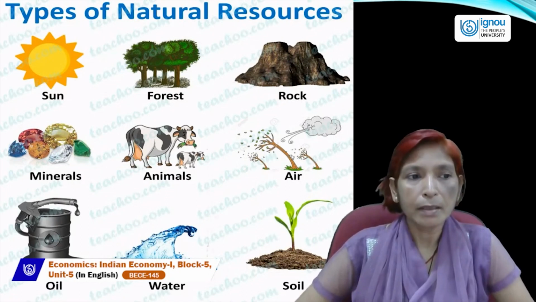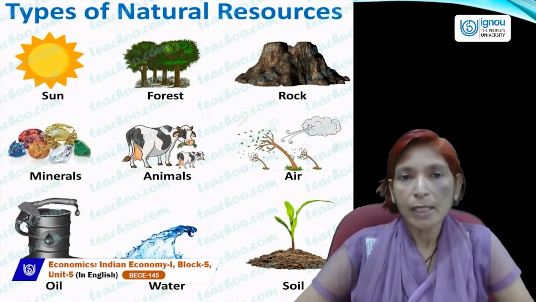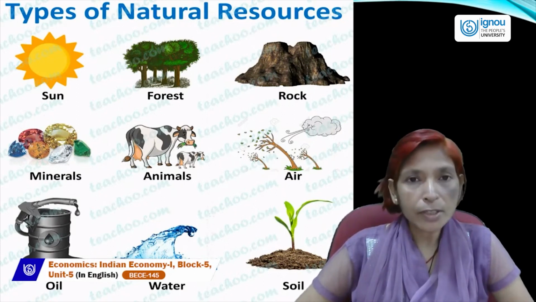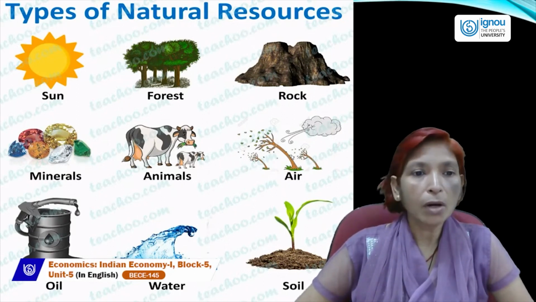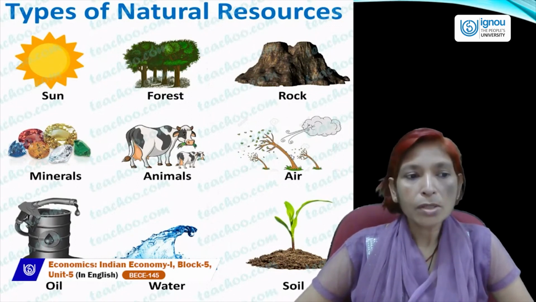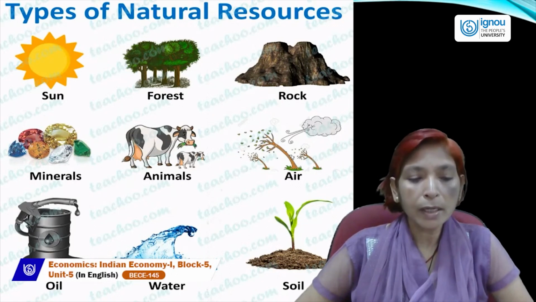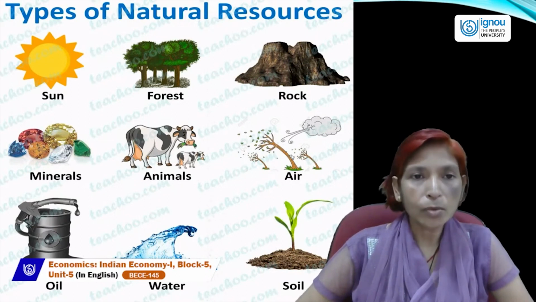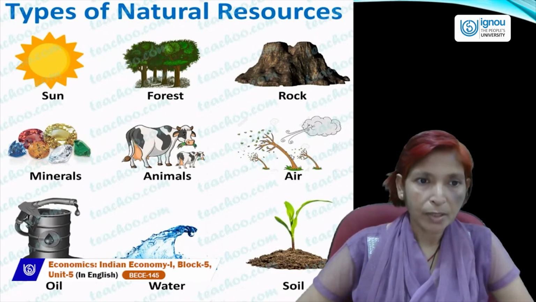For example, the sun is a natural resource, and it is a natural gift which is given by God. Forest, rocks, minerals, animals, air, oil, water, soil, all these types of resources are known as natural resources.